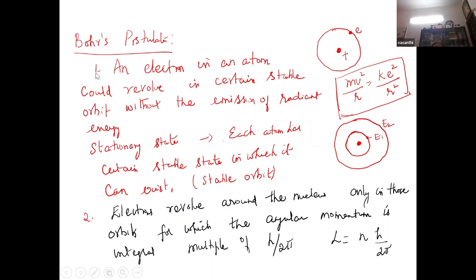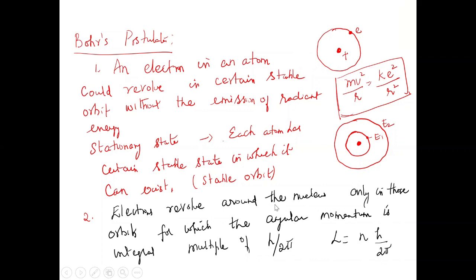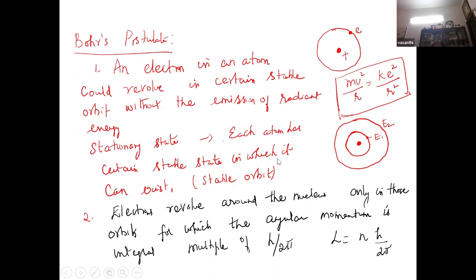So according to Bohr's postulate, the nuclear concept is the same as Rutherford suggested: the electron revolves around the nucleus. But as long as it is orbiting in a stable orbit, as he named it, it cannot radiate energy. So every atom has certain stable, non-radiating orbits in which it can exist.